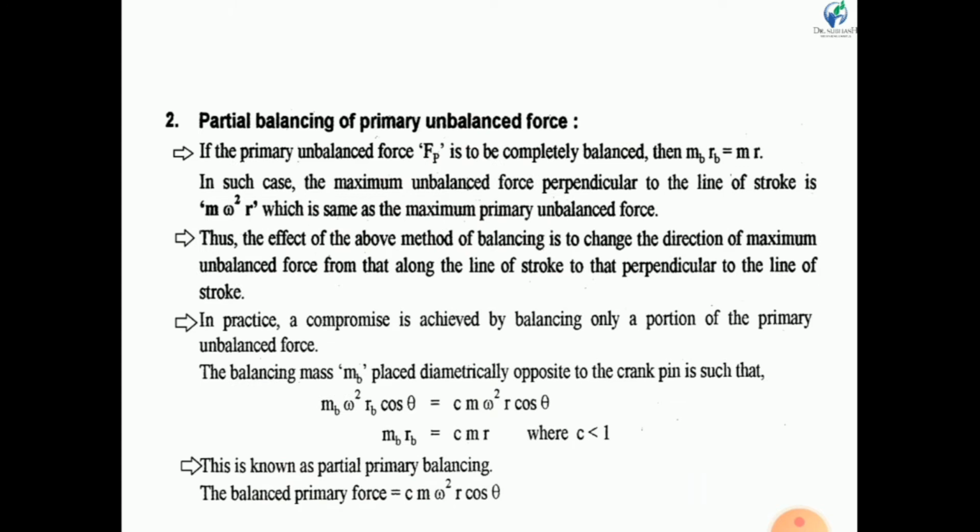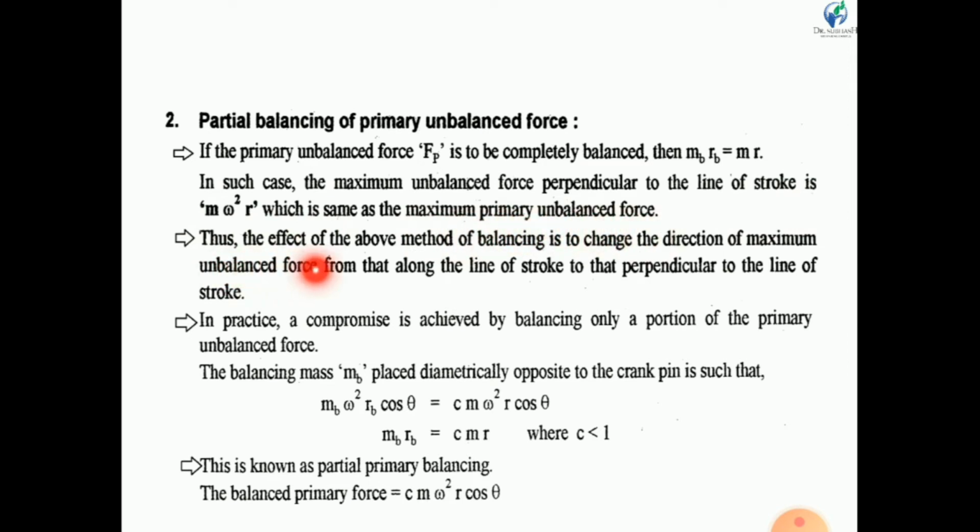So, partial balancing of primary unbalanced forces. If the primary unbalanced force Fp is to be completely balanced, then Mb Rb is equal to Mr. In such a case, the maximum unbalanced force perpendicular to the line of stroke is M omega square R, which is the same as the maximum primary unbalanced force.